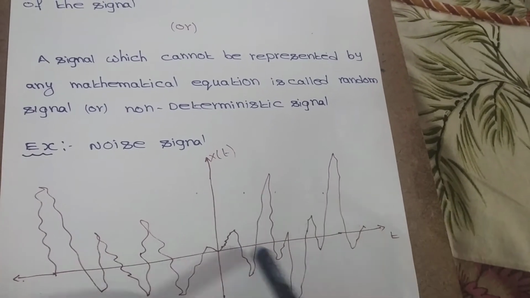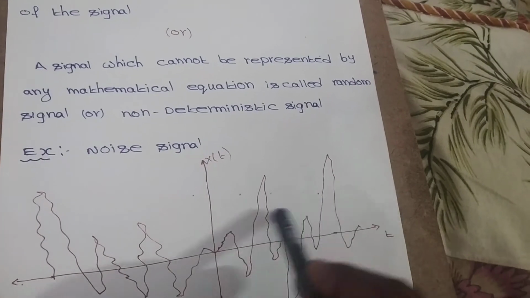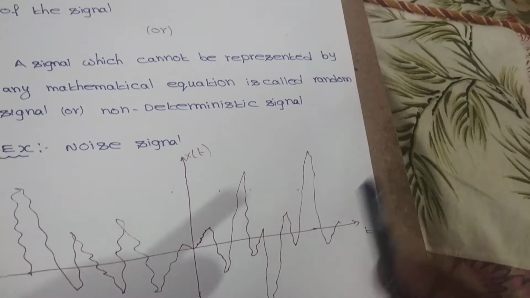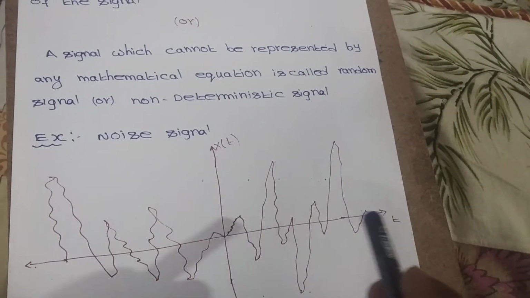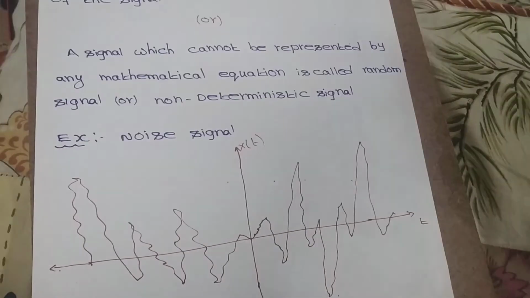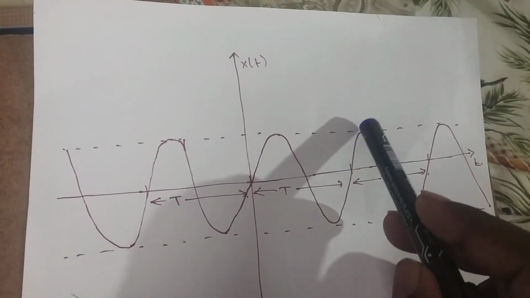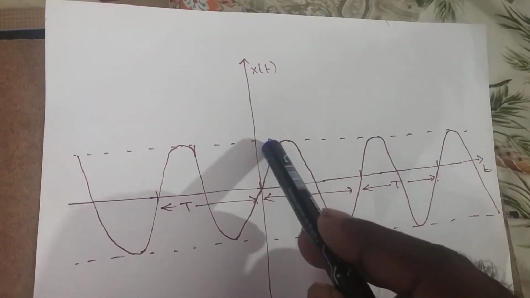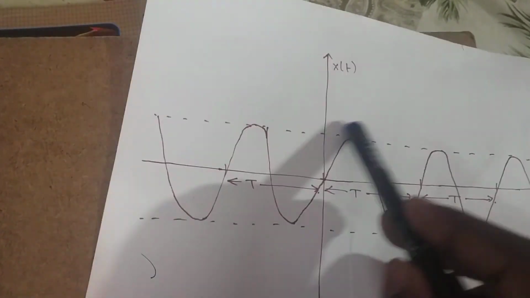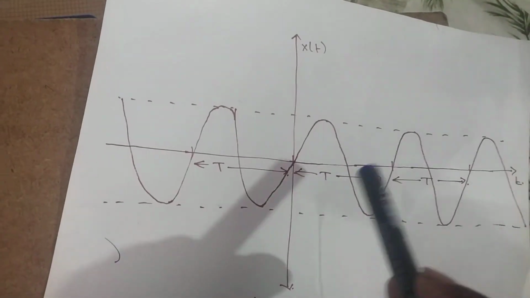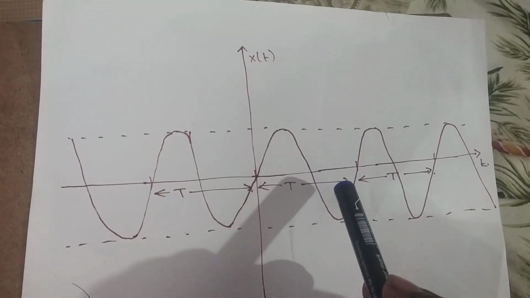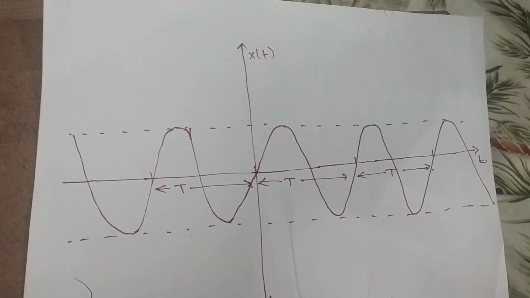Here we cannot predict this signal. Why? Because the signal is random in nature. That's why we cannot predict the future values by knowing past values. In a deterministic signal, future values can be predicted by knowing past values. Why? Because here there is constant amplitude and time period. That's why we can predict the future values by knowing past values.